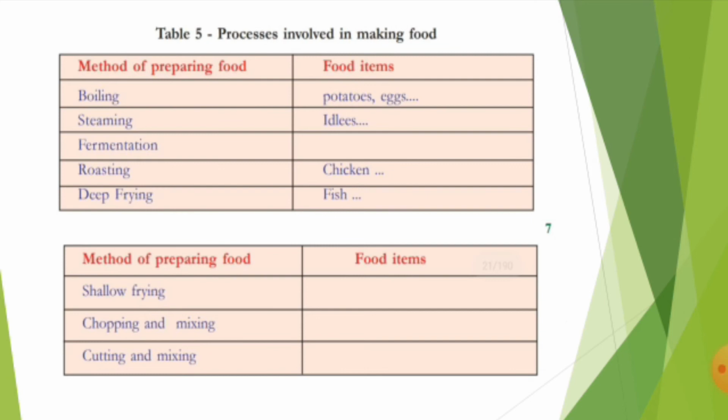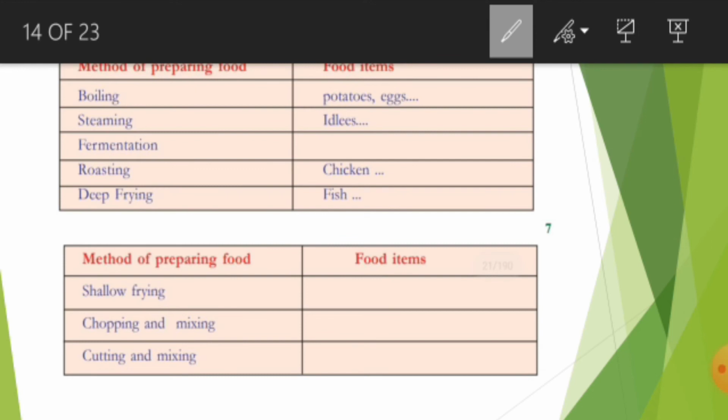Fermentation is nothing but making the food products to spoil. Now what is the main food material that is prepared by fermentation? That is dosa. I think so many people have eaten dosa. If you want to eat dosa, your mother will soak the grains or the seeds one day before. Am I right? Next day they will give you a sour taste or sour smell. So the process of converting the grains into the sour smelling substance is called fermentation. Here fermentation is a method that is used to prepare dosa.